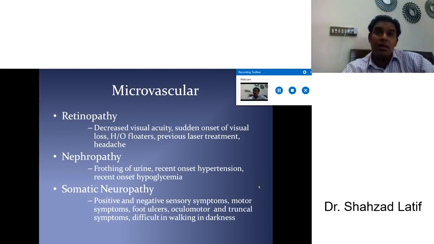If a patient says I have no complication of diabetes, but you start monitoring by fundoscopy and observe retinopathy, it means there is some complication.